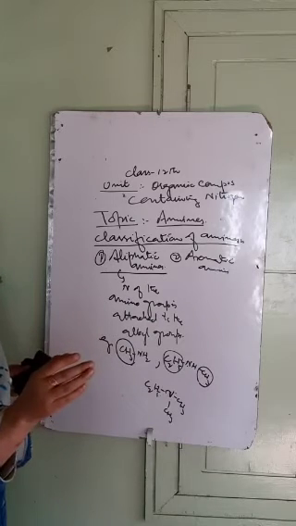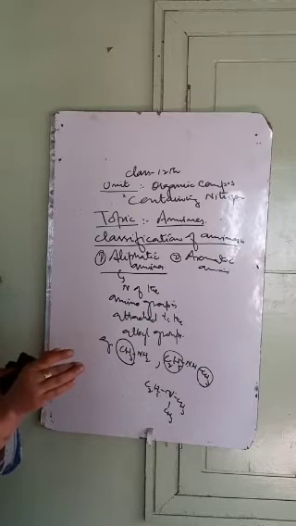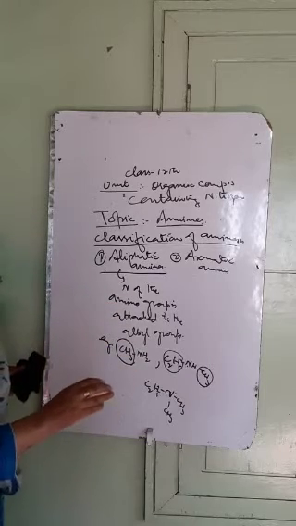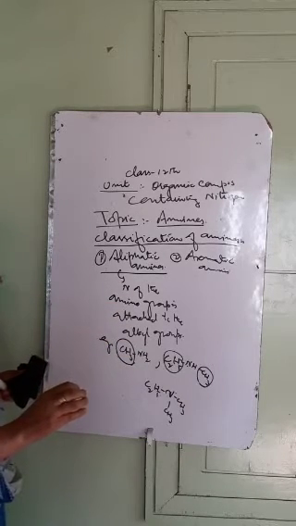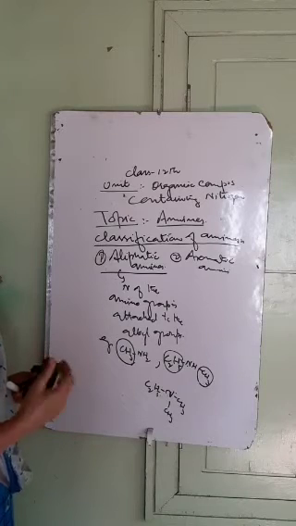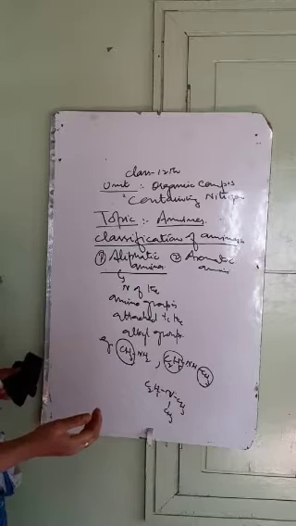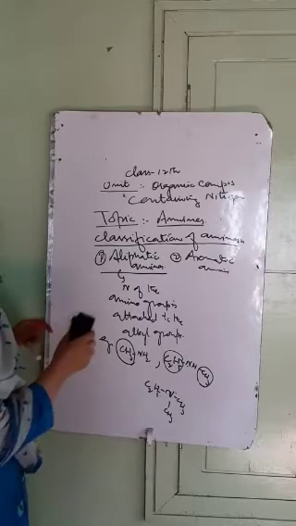Now we have aromatic amines. They are of two types, that is the aryl amines and alkyl amines. Aliphatic amines में आपने याद रखा जो amino group होता है, nitrogen of the amino group that is attached to the alkyl part, that is attached to the alkyl groups. Such amines are called as aliphatic amines.